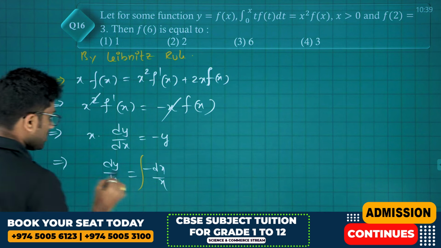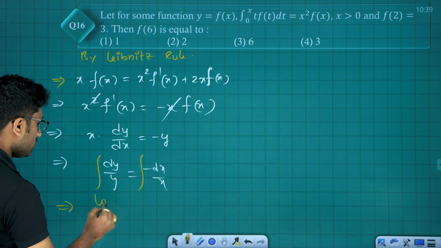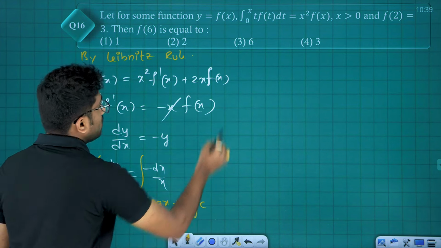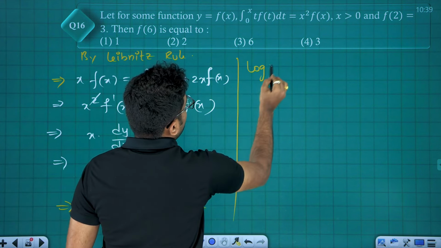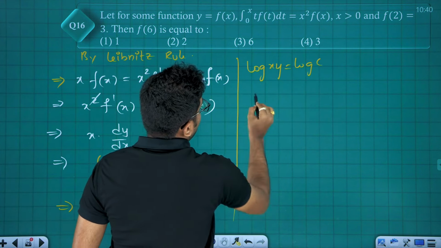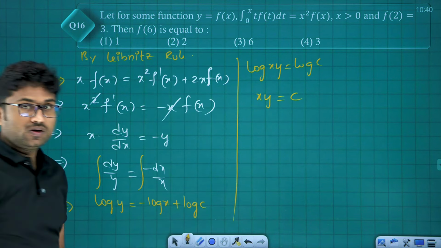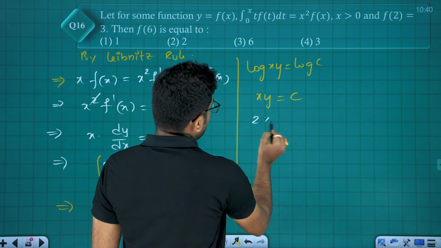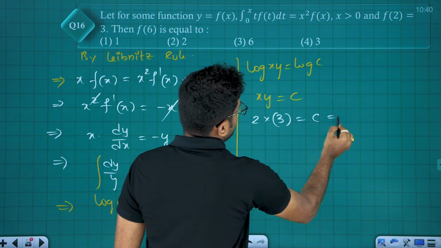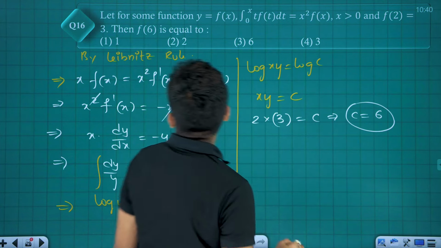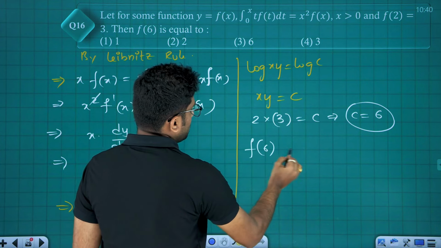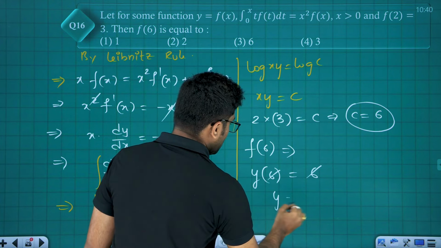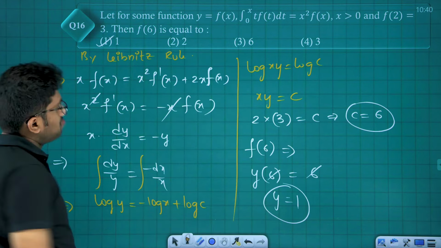Now by using variable separable, log y is equal to minus log x plus log c. So clearly log of xy is equal to log c, so x into y is equal to c. To get this c, they have given f(2) as 3. f(2) = 3 means 2 into 3 is equal to 6, which is nothing but c is 6. Now what is f(6)? Put x equal to 6. y into 6 is equal to 6, so y is 1, friends. f(6) is 1. Simple question.